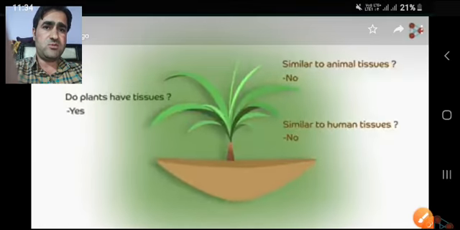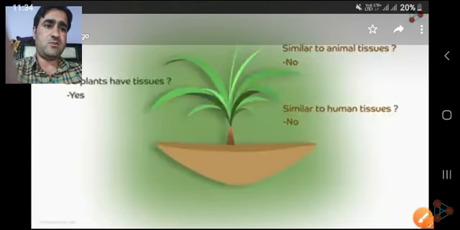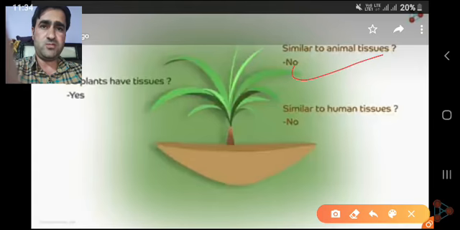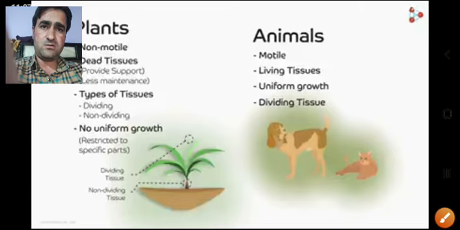Now there is one more question: do plants have tissues? Of course, plants do have tissues like animals. There are also a large number of cells present in plant bodies like we see in animals. Are these similar to animal tissues? No, plant tissues are not similar to animal tissues. Are they similar to human tissues? Of course not. They are different. Now, what are the fundamental differences between plant and animal tissues?